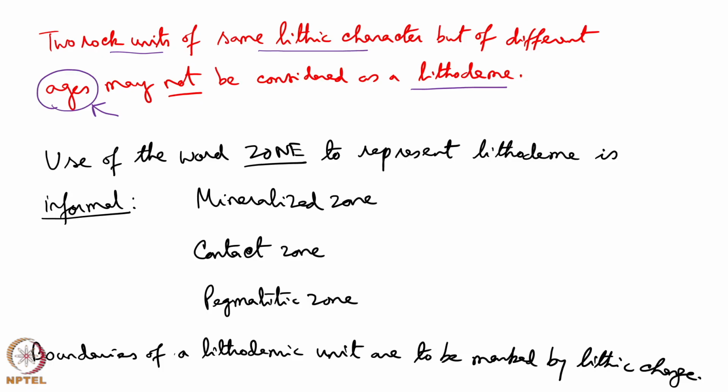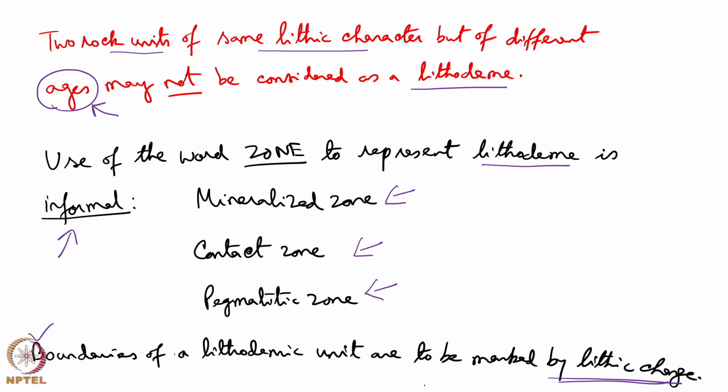Use of the word zone to represent a lithodeme is informal. For example, if I say mineralized zone, contact zone, pegmatitic zone to represent a lithodeme, then we are talking informally. Boundaries of a lithodemic unit are to be marked by lithic change.